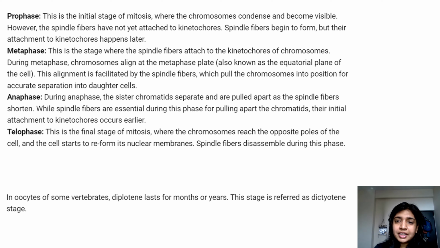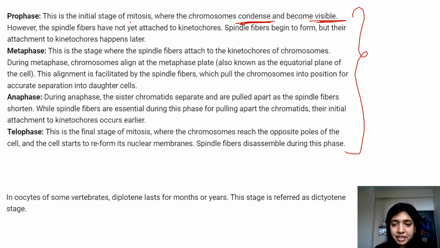So this is the first thing. What is prophase? Prophase is the initial stage of mitosis where the chromosomes condense and become visible. Mark the keywords. However, the spindle fibers are not attached to kinetochores. Spindle fibers begin to form, but their attachment happens later. Their attachment basically happens in the metaphase.